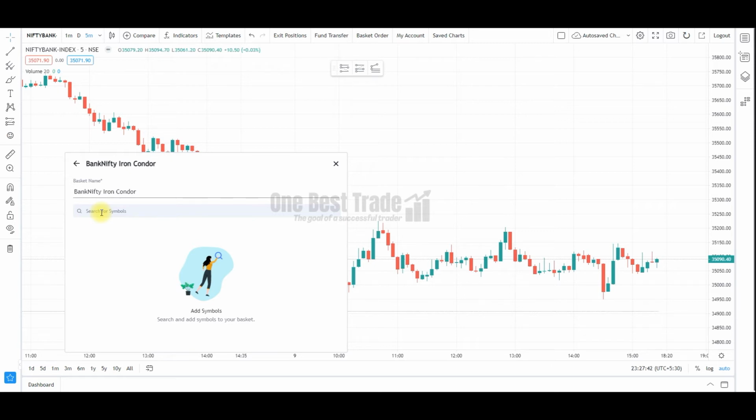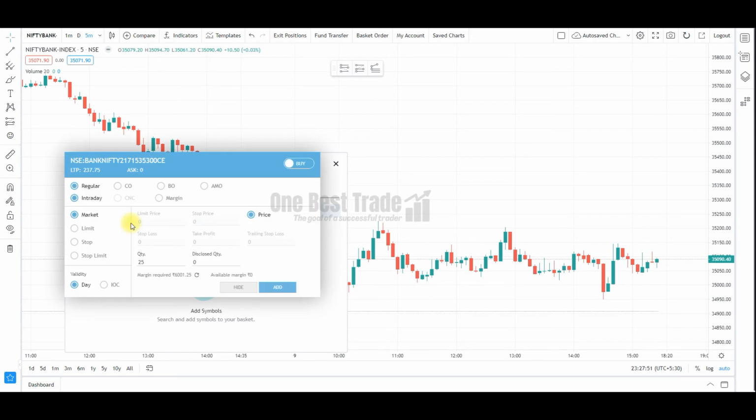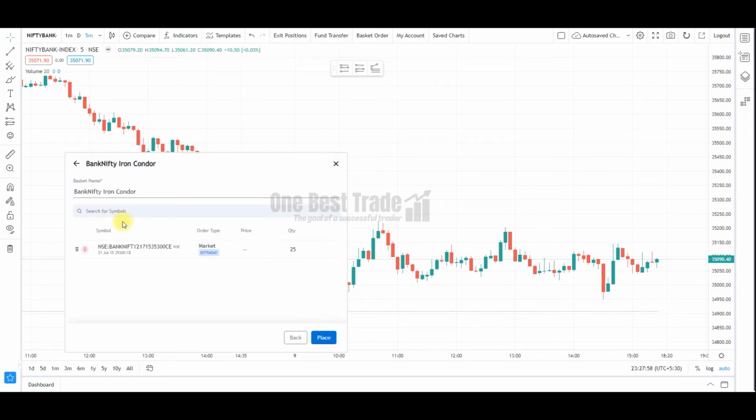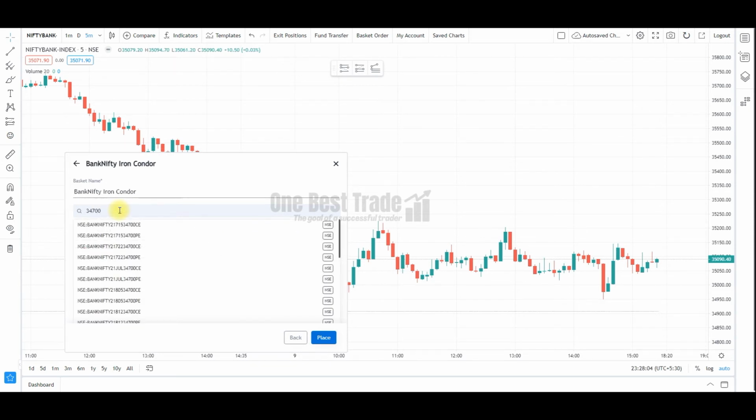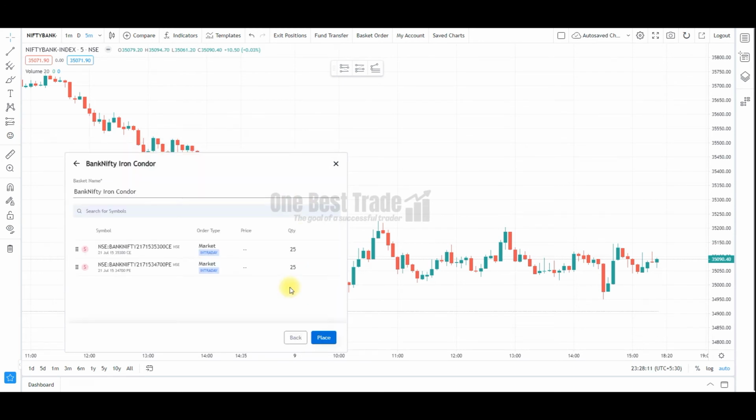We are selecting the 35,300 call option, and since in the first leg we are selling, select sell, then press the add button, and then we are selecting the 34,700 put option. We are also selling this.